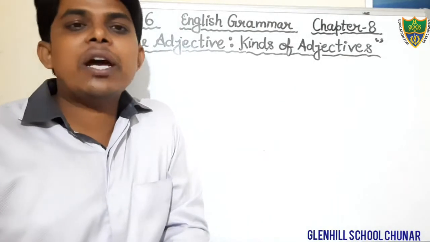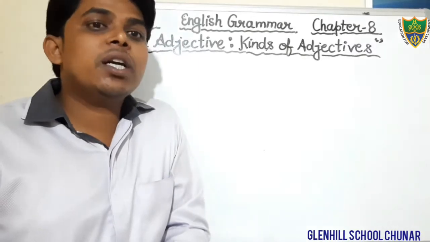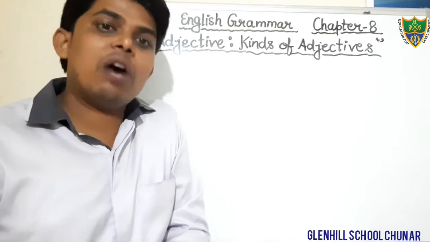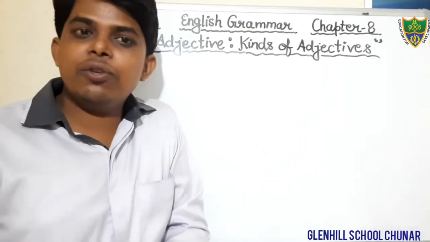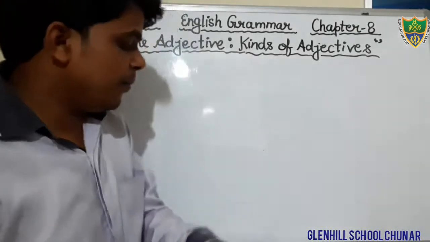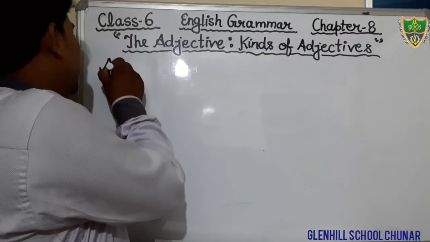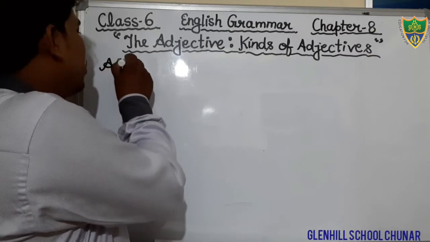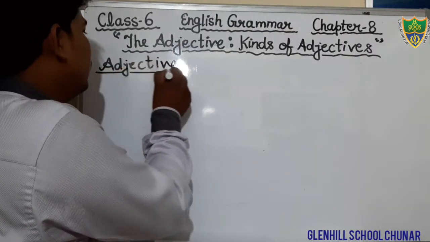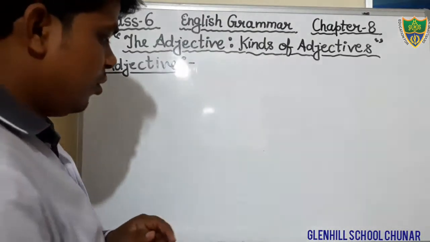Dear students, you all know what an adjective is. An adjective is a describing word that describes the quality of a noun or pronoun in a sentence. Okay students, so just open your notebook. We will start writing. Just put the heading adjective, or definition of adjective.